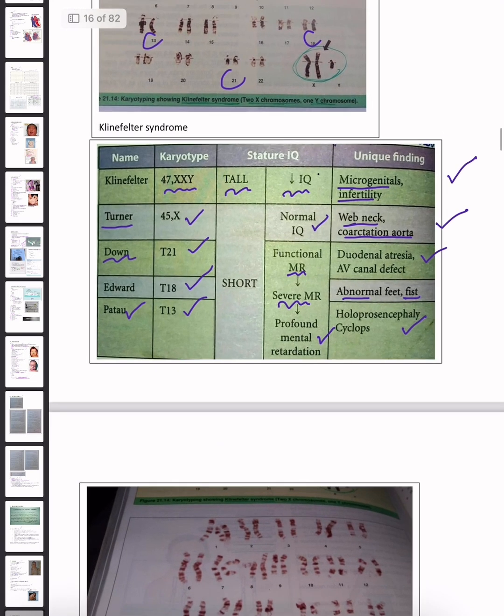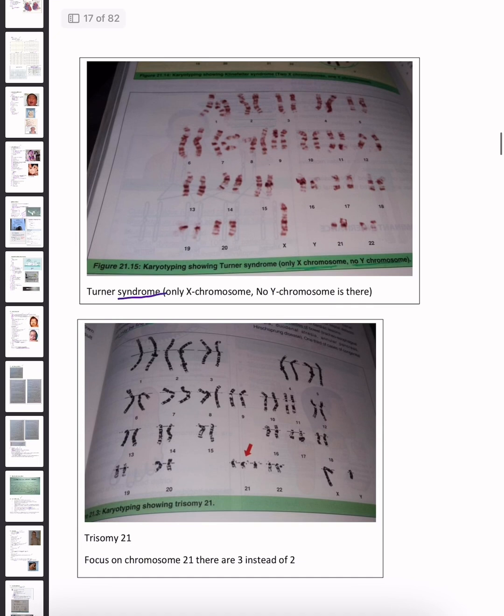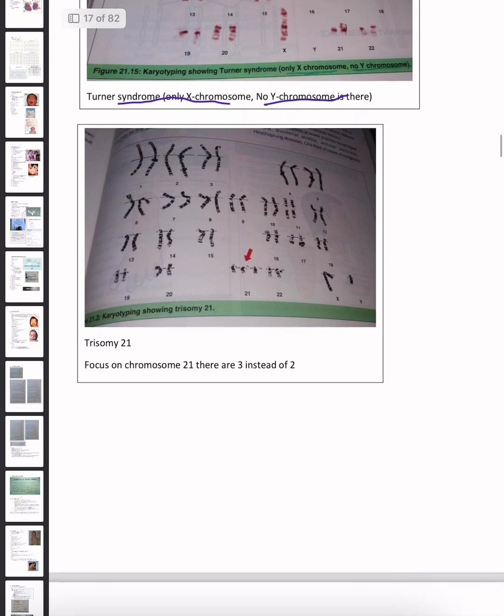So these are the important features of these syndromes, and these are the more common syndromes, especially Klinefelter, Turner, and Down syndrome. So you must remember these syndromes for the talks of Peads. This is Turner syndrome, only X chromosome, no Y chromosome is there. In trisomy 21, focus on chromosome 21, there are 3 instead of 2.